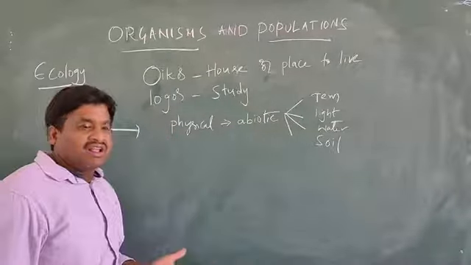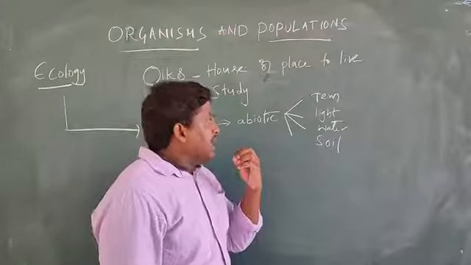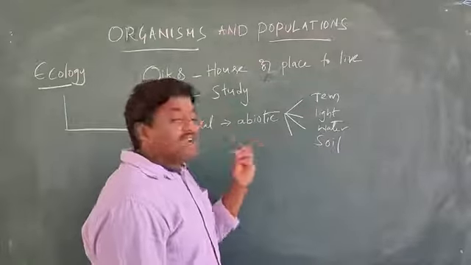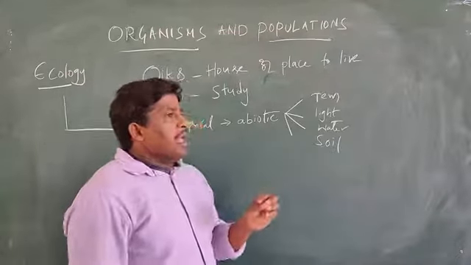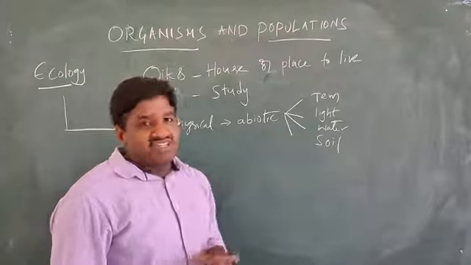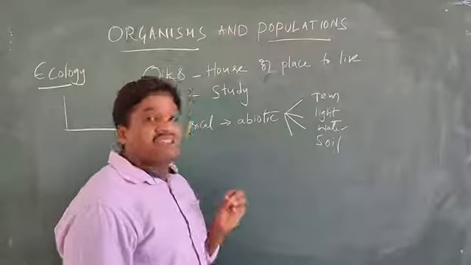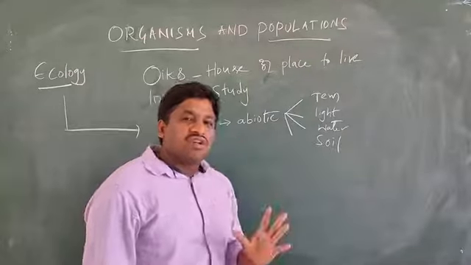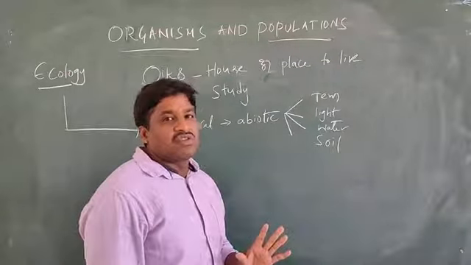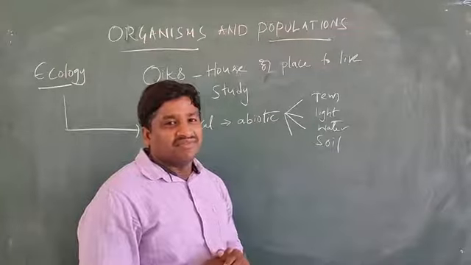Different kinds of organisms live in particular conditions. That means some particular factors are required. If these factors are not present, automatically their population can decline.